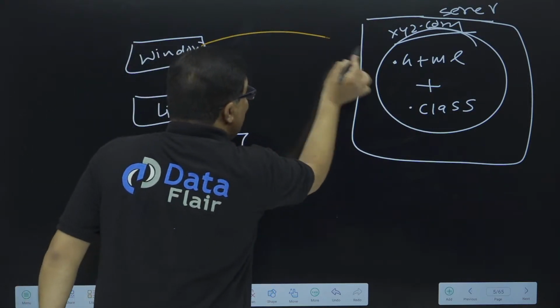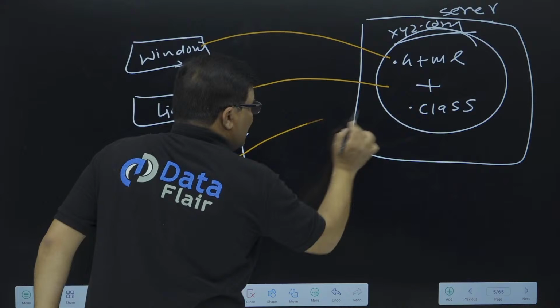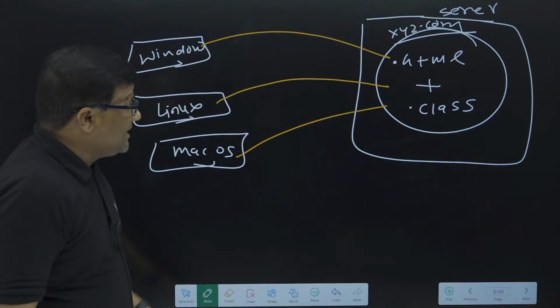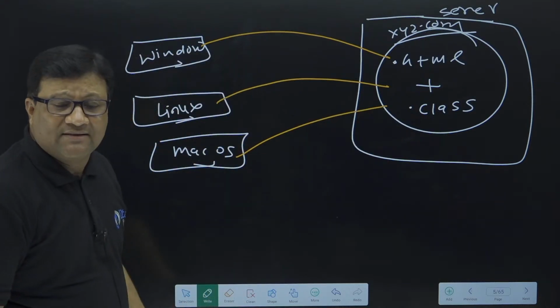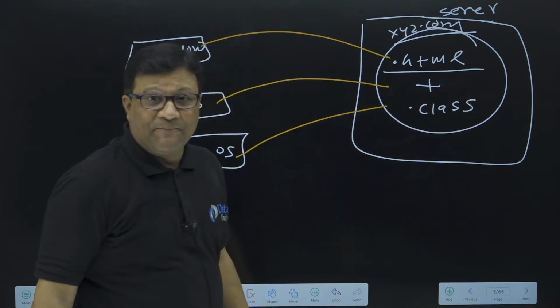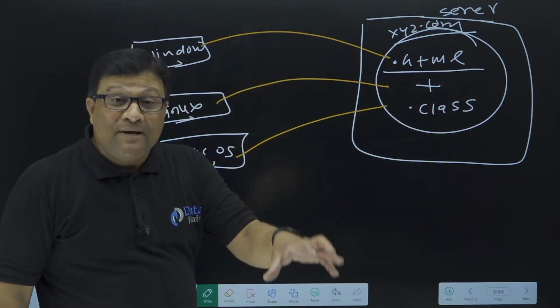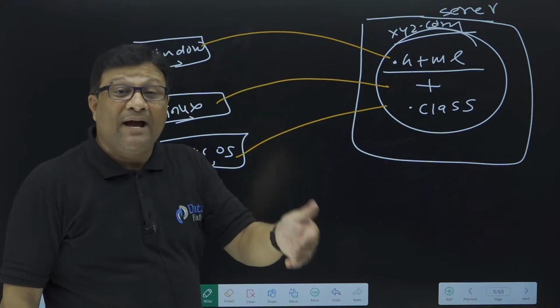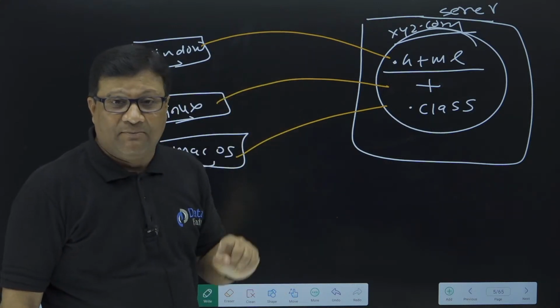So if a Windows person, a Linux person, or a Mac OS person wants to access this website from the server, HTML will not create any problem. Because HTML code is executed by the browser of the client machine.